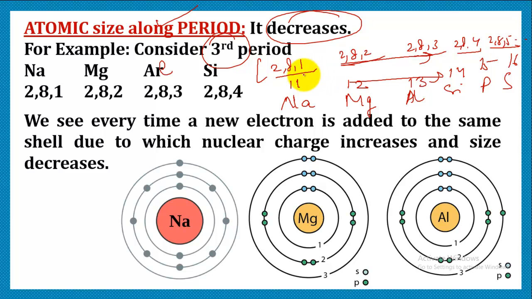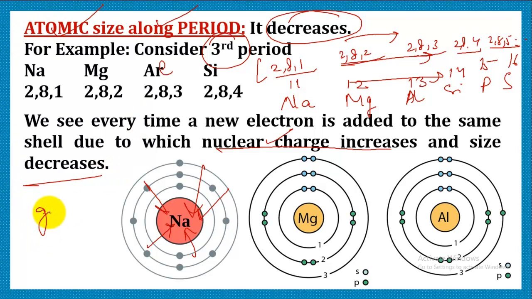Like in sodium, we have 1 valence electron. In magnesium, it becomes 2. In aluminium, it becomes 3. So every time we move along the period, a new electron is added into a shell. Due to this, what happens? The nuclear charge increases. That is, the nucleus has to attract its electrons with more force. And when the nucleus attracts its electrons with more force, obviously the size will decrease. So along a period, the size decreases.